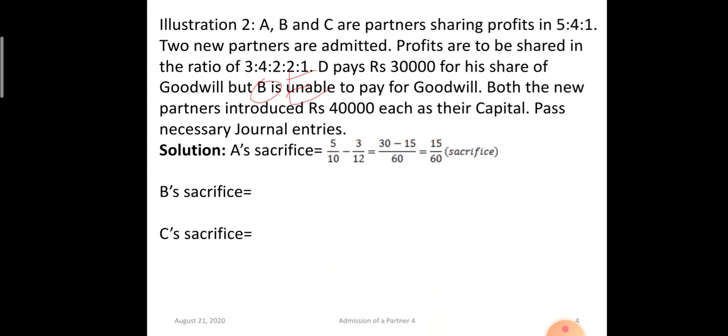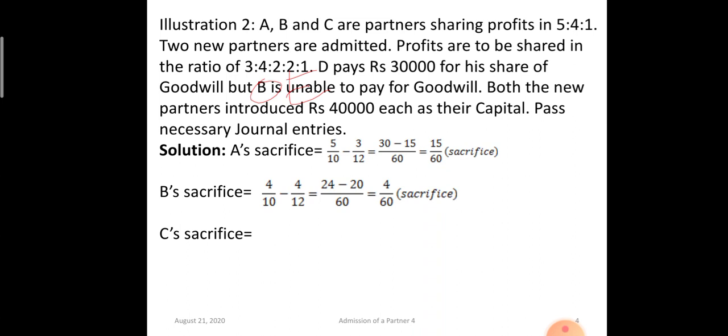A sacrifice, old share 5 by 10 minus new share 3 by 12. It is 30 minus 15 upon 60. So A is sacrificing 15 by 60, or we can say 1 by 60. Let's keep it the same, don't simplify the fraction, okay.